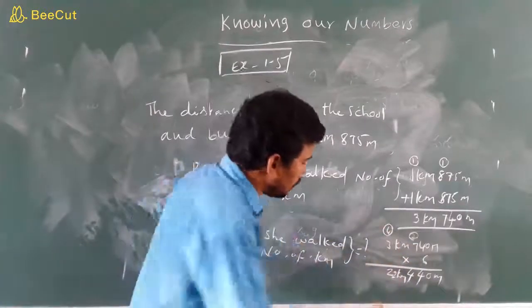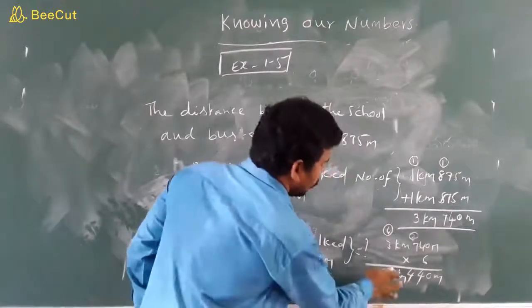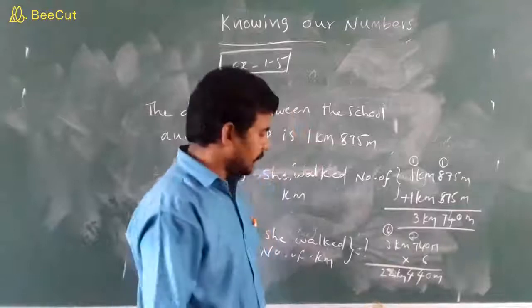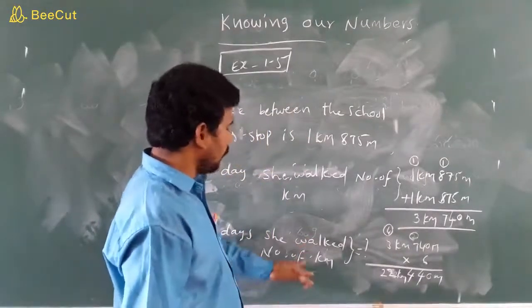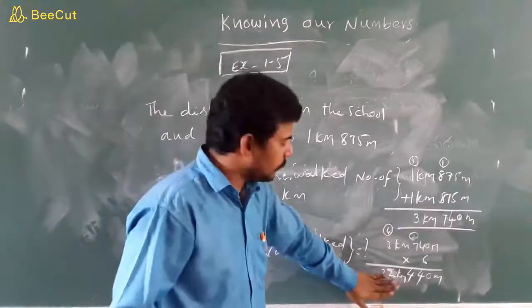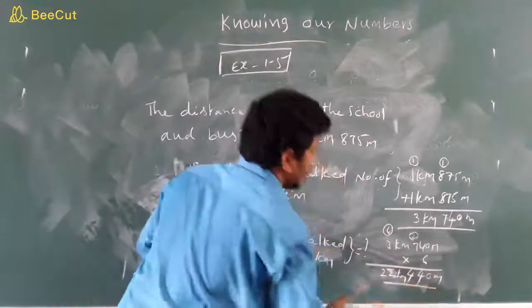So what is the answer children? This is the 22. Yes, 22 kilometers 440 meters. So in 6 days she walked how many kilometers, children? 22 kilometers 440 meters. This is the answer. Once again children.